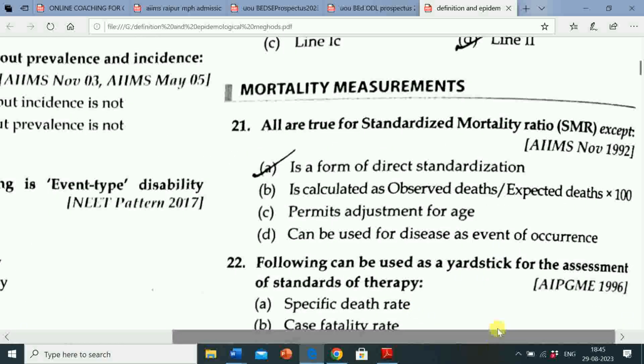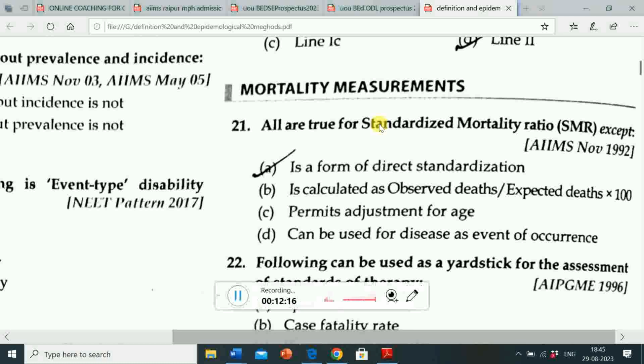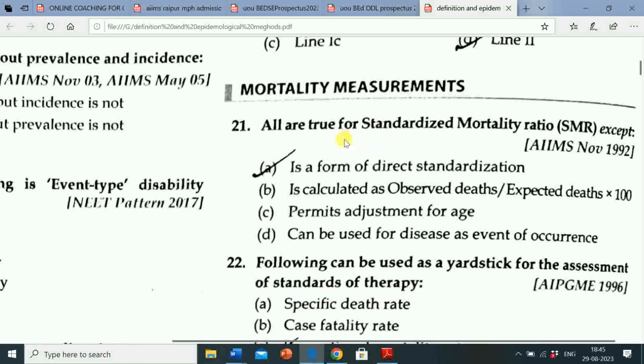Next question is, all are true for standardized mortality ratio SMR except. Option A is a form of direct standardization, B is calculated as observed deaths over expected deaths into 100, C permits adjustment for age, D can be used for disease as event of occurrence. So correct answer is a form of direct standardization, which is not true for SMR.